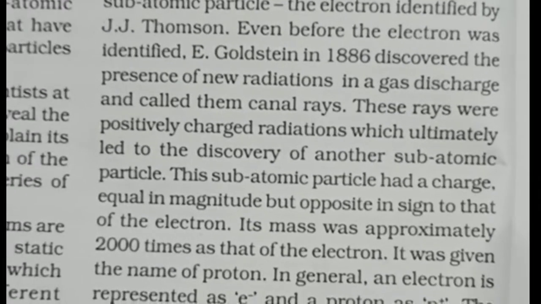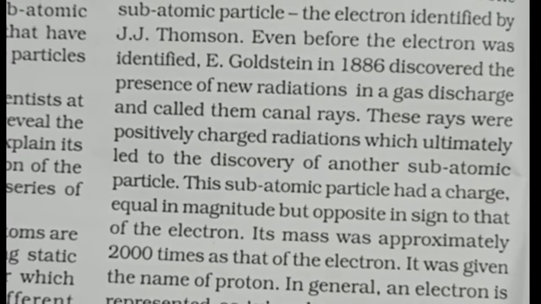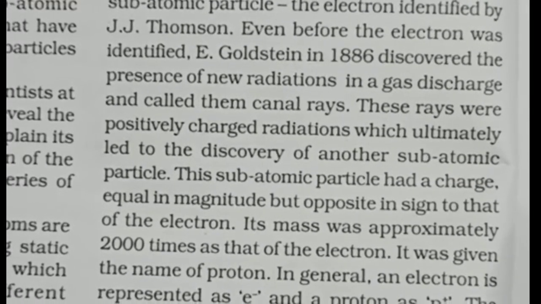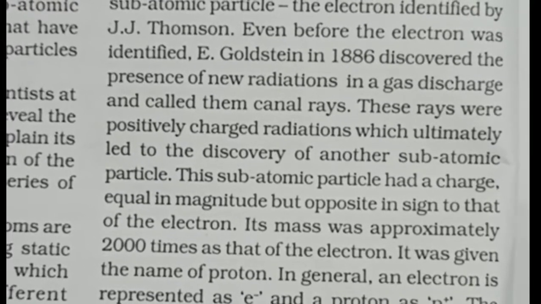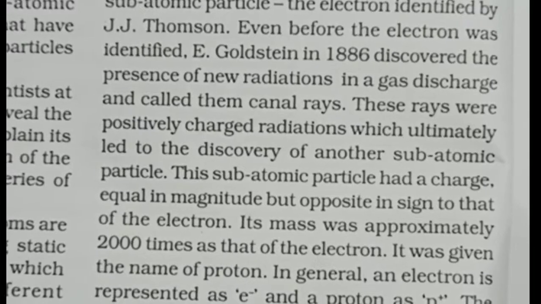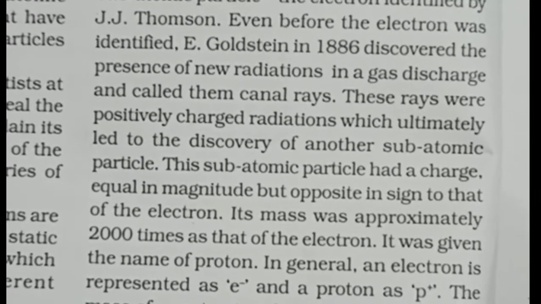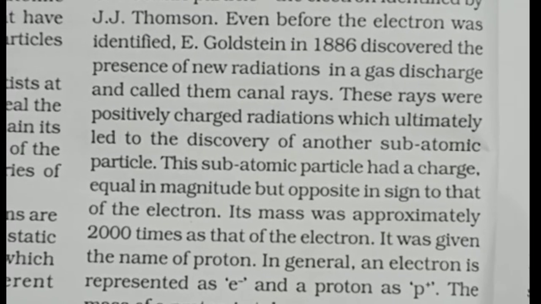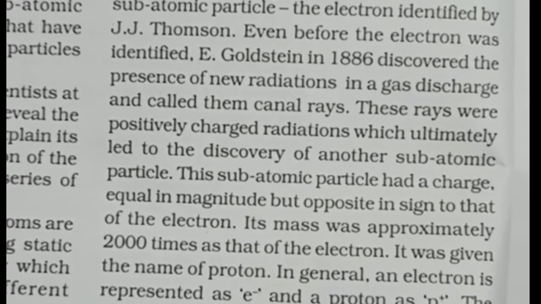When high electrical voltage was applied to the hydrogen gas, the electrical energy removed the electrons from the hydrogen atoms. After the removal of the negatively charged electron from a hydrogen atom, a positively charged particle called a proton was formed. And these fast moving protons formed the anode rays.